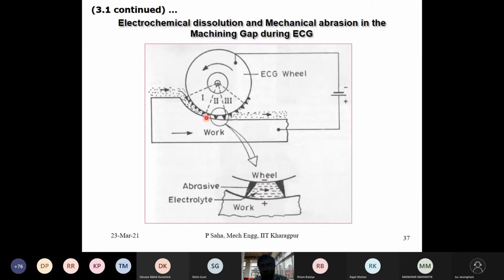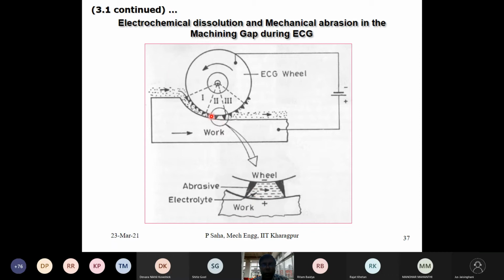Maybe another 1 to 2% ECM may take place over here, but almost 88 to 90% will be in phase 1. Phase 2 is about 10% through mechanical grinding, and maybe a little bit through the entrapped electrolyte.